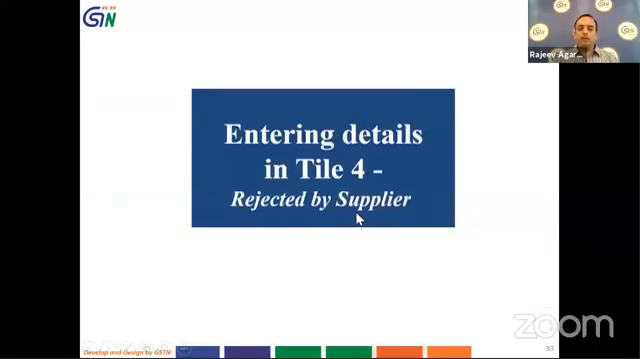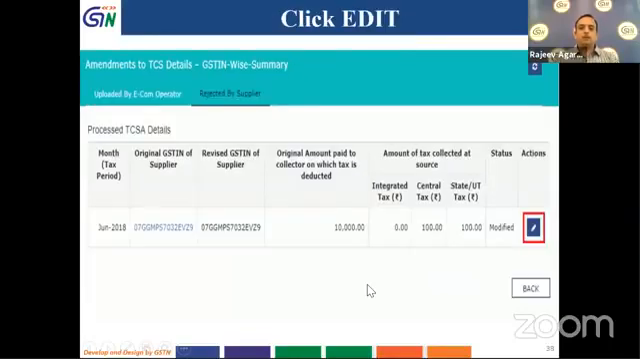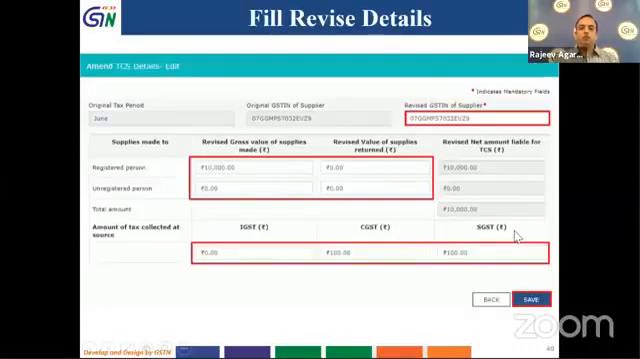Now we will look at the other tab, which is rejected by the supplier. So I have entered some details and that has been rejected by the supplier. Where I will see it is that I have to click on rejected by supplier tab. As soon as I click on it, that's how the page will open up. It will give me the details. I will click on this action button and I will move forward.